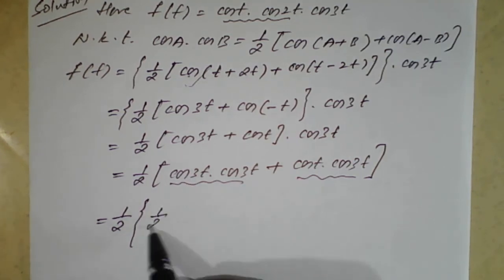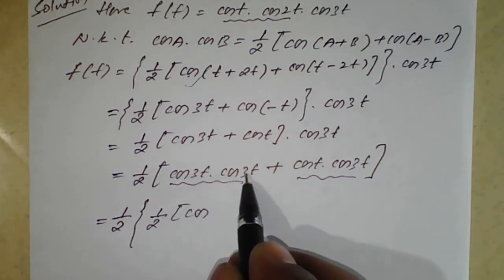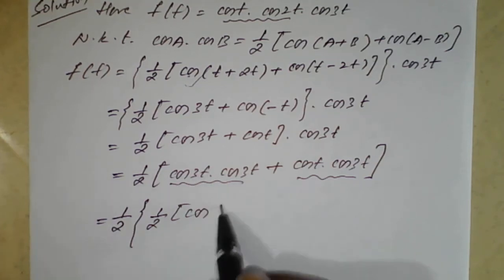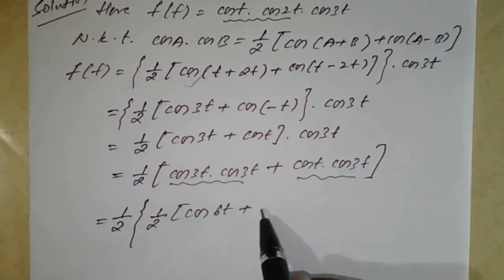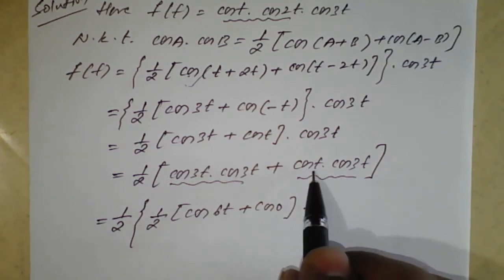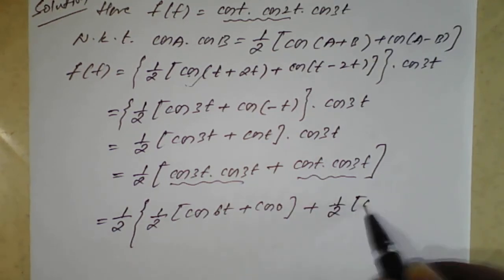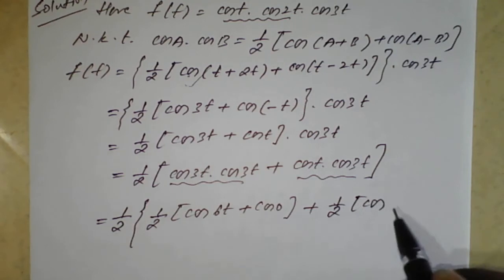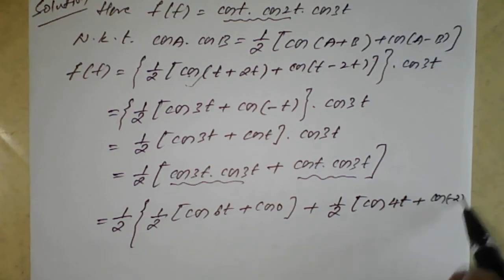So for this, 1 by 2 times, I am writing directly cos of a plus b, it will become 3t plus 3t, which is 6t, plus cos of a minus b, that is cos of 3t minus 3t, which will become cos of 0. Plus, I am applying the formula for cos t and cos 3t, that is 1 by 2 times cos of a plus b, which will become cos of 4t, plus cos of t minus 3t, which will become cos of minus 2t.